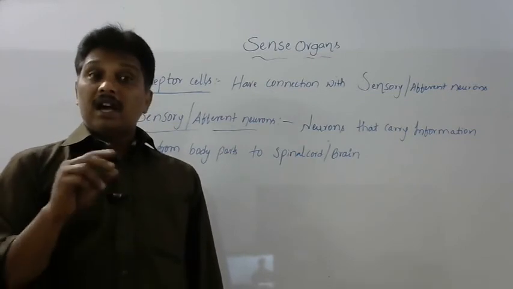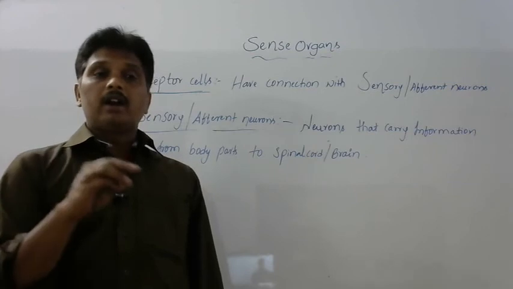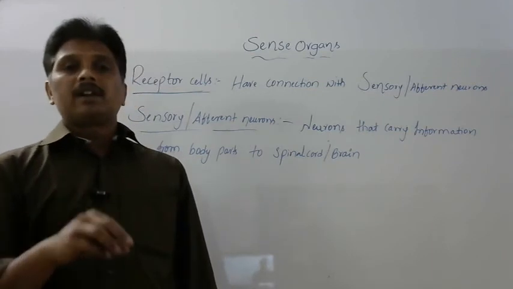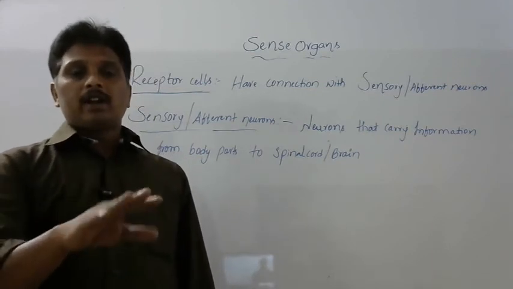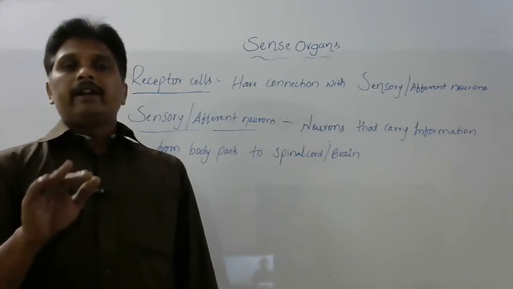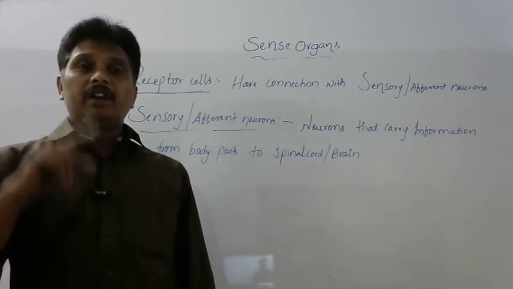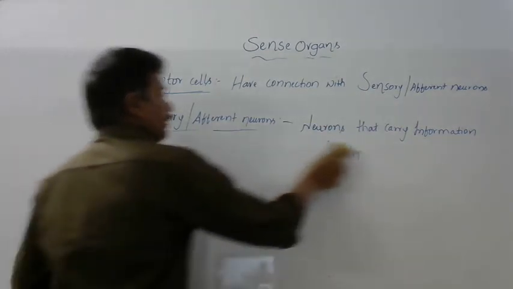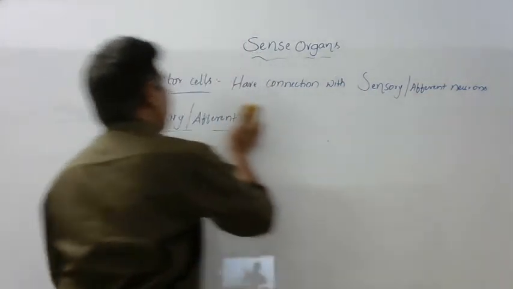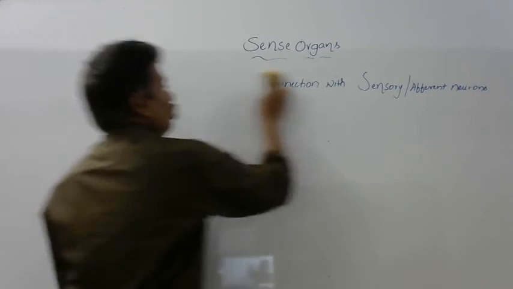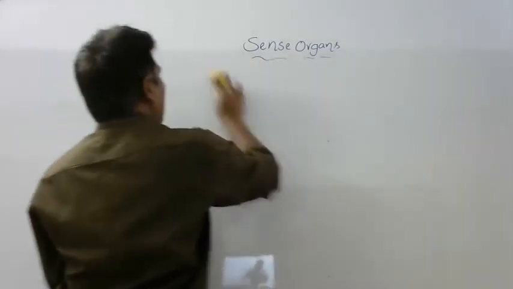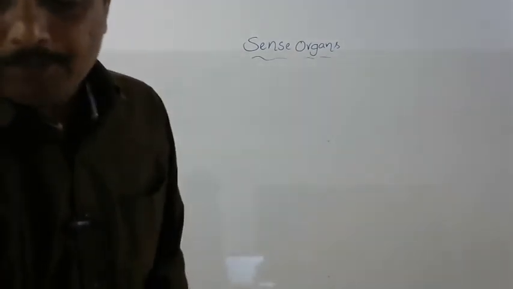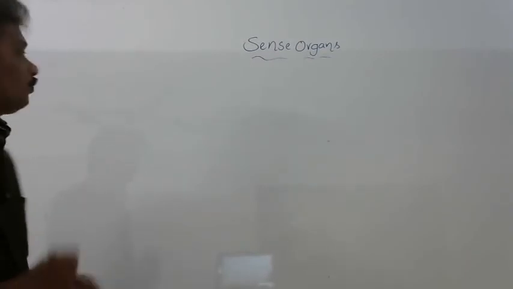Sense organs are helpful in our daily life to complete tasks smoothly and perfectly, without any interruption and without any damage. That is why sense organs are very, very important. In ancient days, people identified basically 7 types of senses, but now we have basically 5 types of senses.